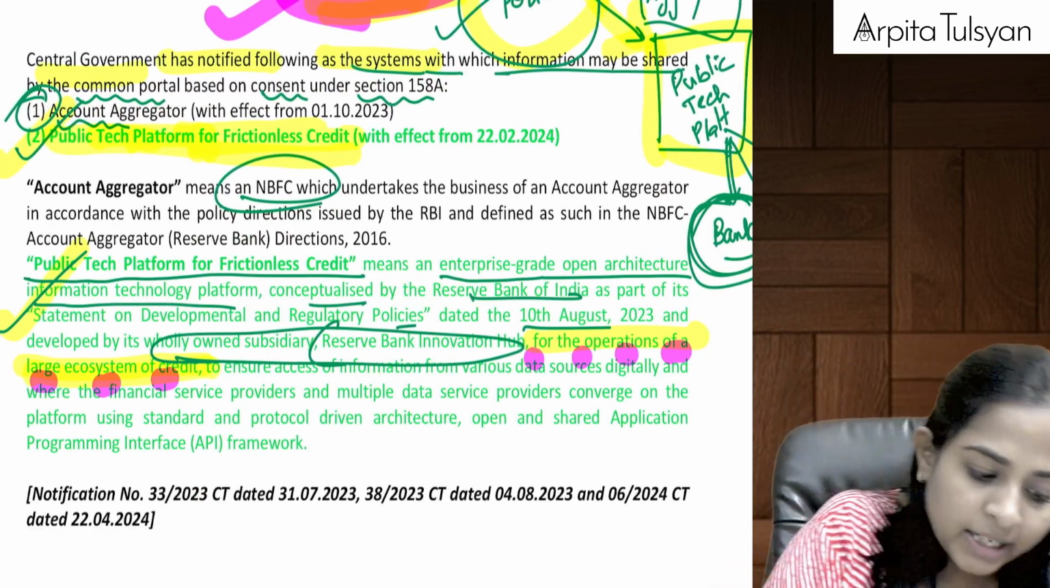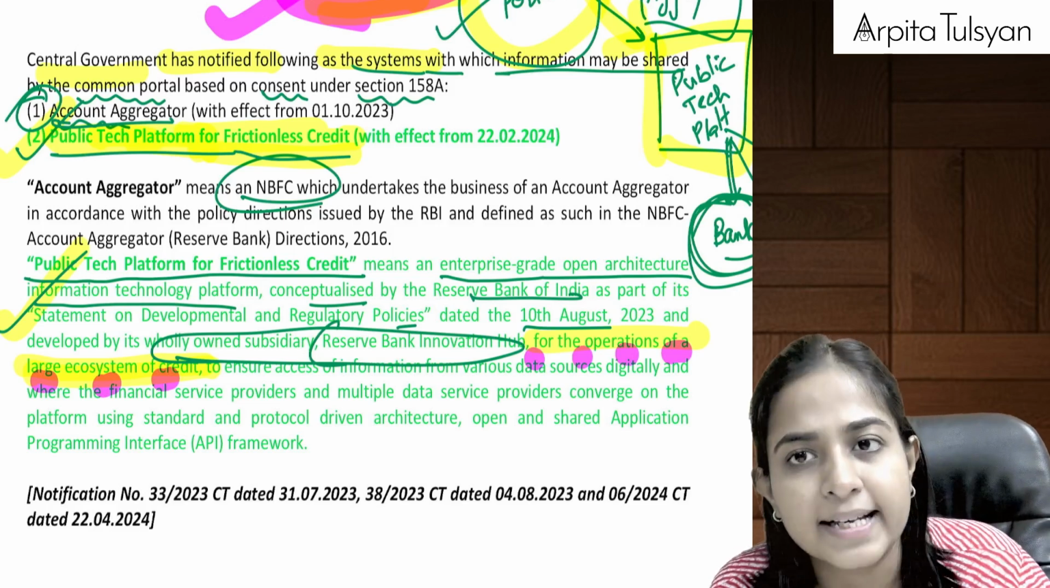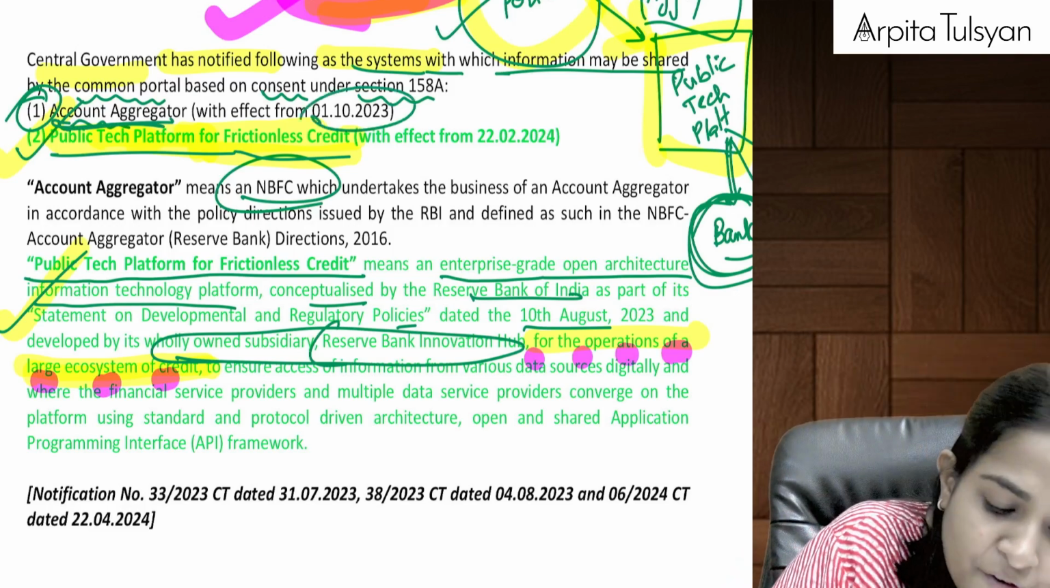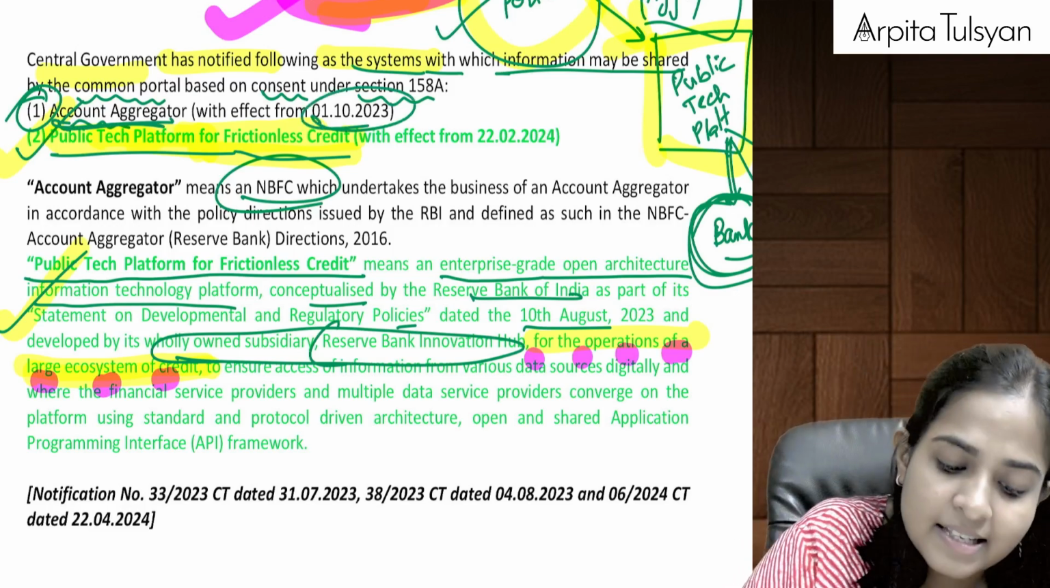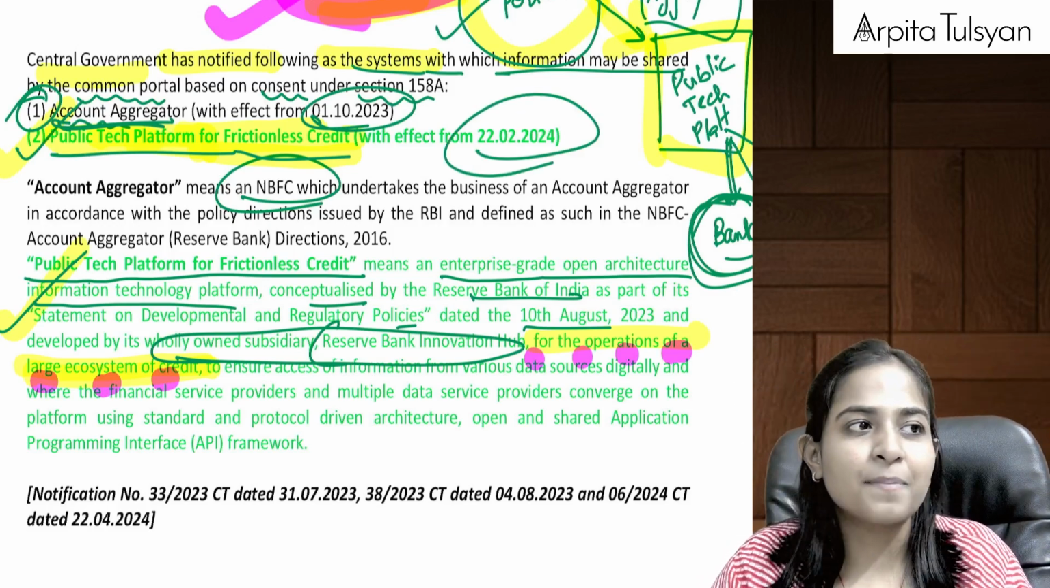Earlier it was only the account aggregator. Now it is also public tech platform for frictionless credit. Okay, account aggregator was also newly inserted. It was inserted from 1st October 23. This is inserted from 22nd Feb 24. I hope this much is manageable, everyone.